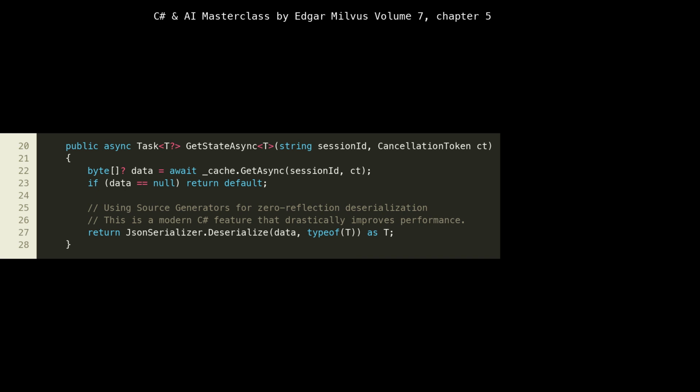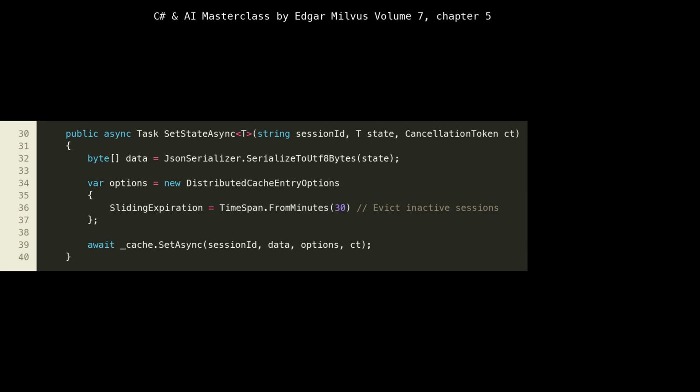The comment at lines 25 to 26 highlights the use of source generators. This is a modern performance optimization in .NET. Instead of using reflection at runtime, which can be slow and memory-intensive, especially in hot paths, source generators create the serialization/deserialization code at compile time. This results in zero reflection deserialization, significantly improving performance and reducing startup time, which is highly beneficial for cloud-native applications where rapid scaling and efficient resource usage are paramount.